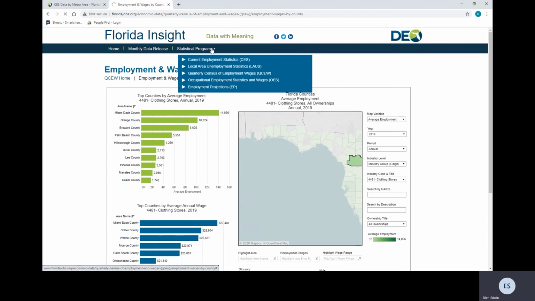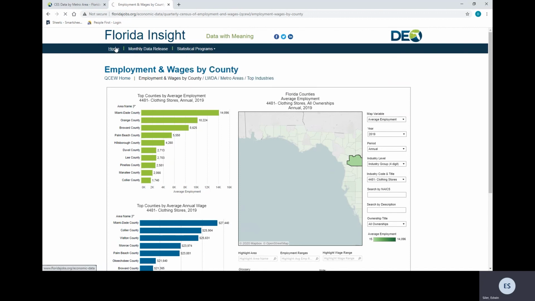As I mentioned in the beginning of the homepage, it did show the list of the statistical programs we have. It also has a drop down right here that's very helpful. And we have the data release page, so everything is very intuitive.